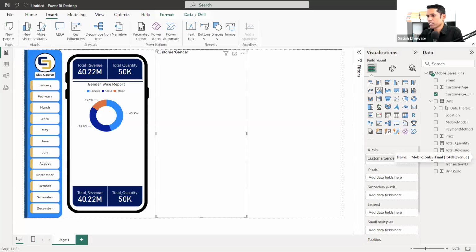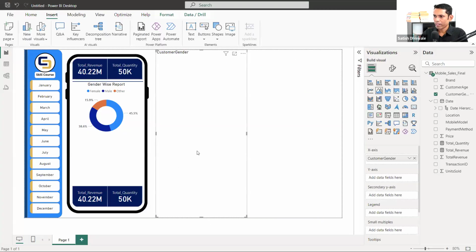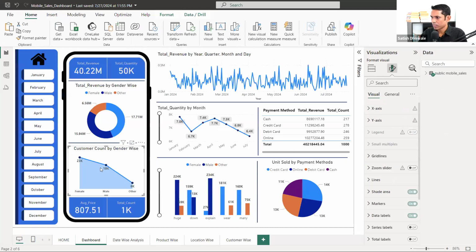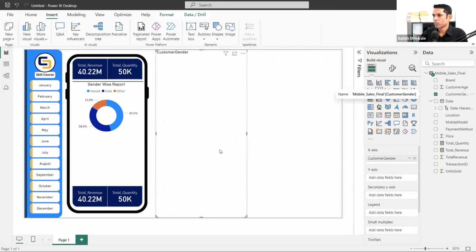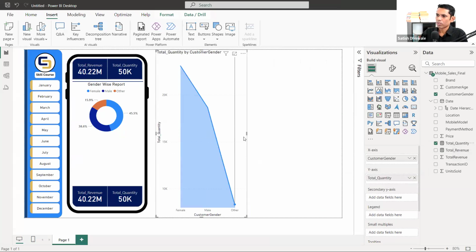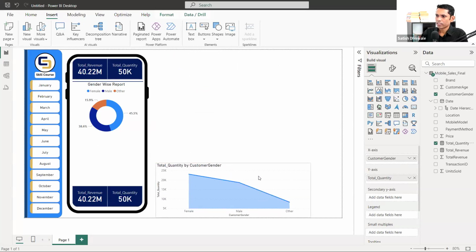So in order to get the exact customer count by gender wise, I think we have added another column. Which column is it? Let me go and check it out. It's total quantity, because it is total customer order counts basically, not the customer count, it's customer order counts. So let's go and drag the total quantity here. So we are getting customer total order counts. And let's decrease the size of this.